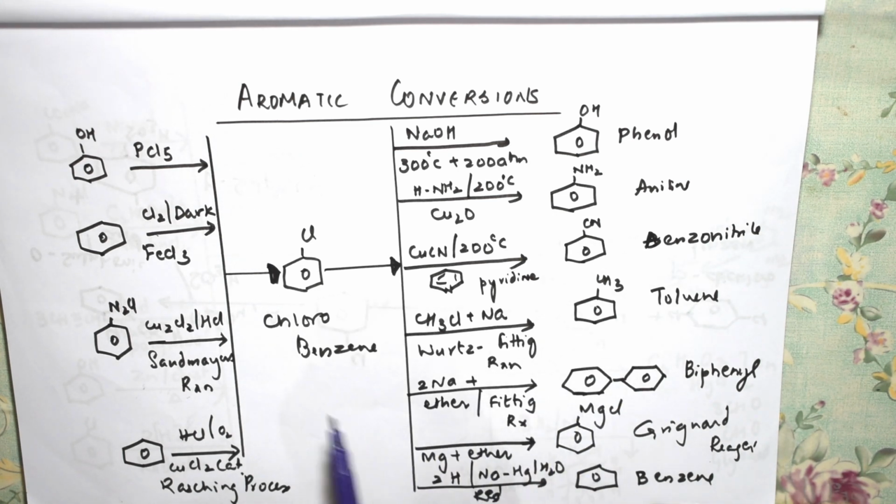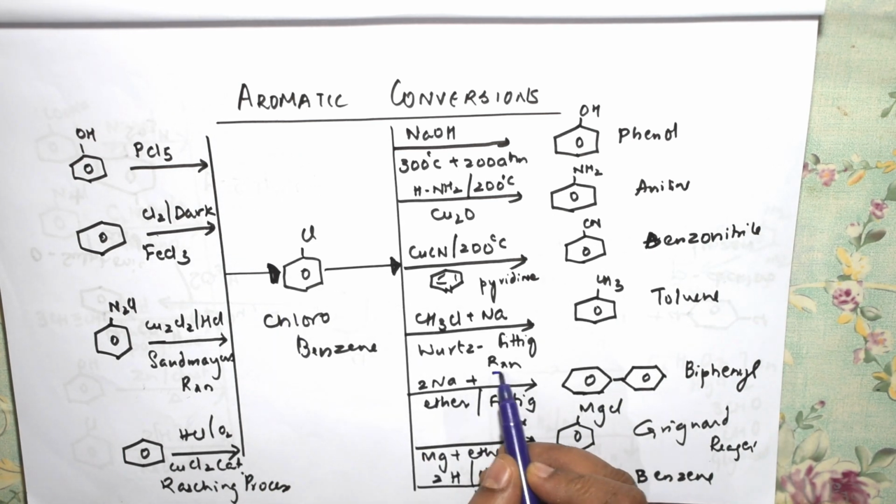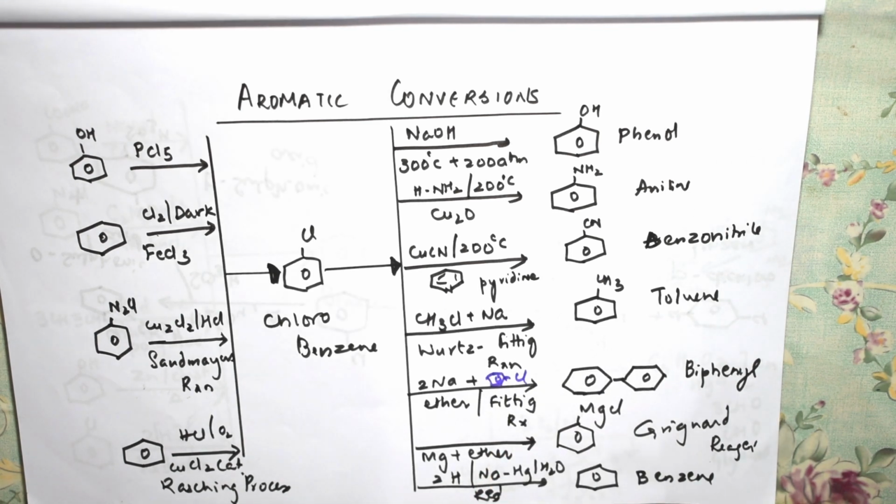Right? So here what will happen? One chlorobenzene is there. I'm going to introduce one more chlorobenzene here so that you get biphenyl. Then comes, I'm using magnesium and ether. You're going to prepare Grignard's reagent, ArMgX, or aliphatic if you take RMgX. So here again reduction. By reduction process, you can convert chlorobenzene to benzene.